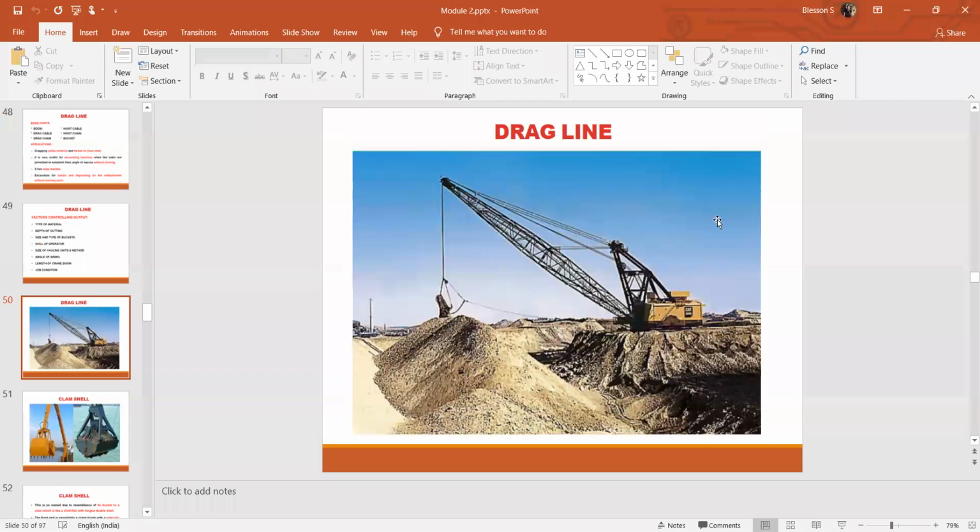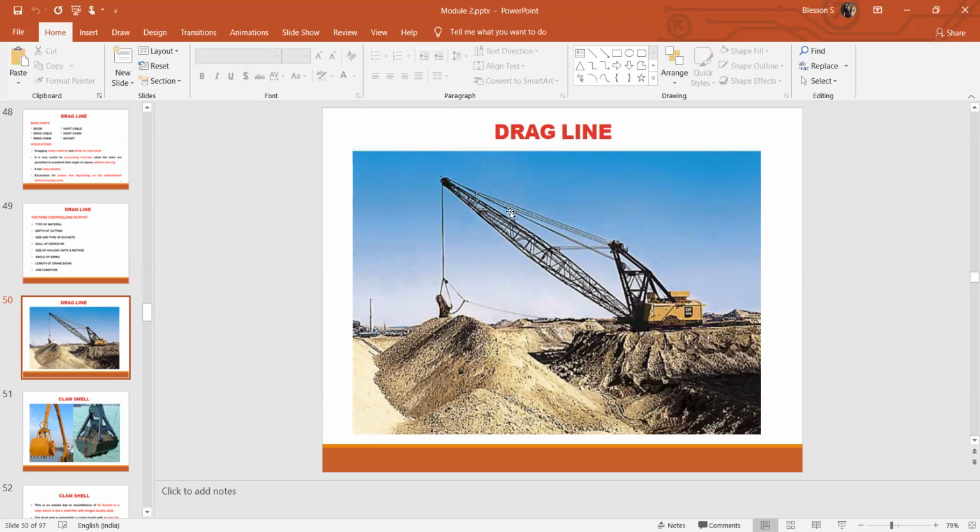Then advantages and disadvantages, you can name similar advantages and disadvantages. There are a few extra advantages which we can tell about the dragline. That is, it can be used for excavating a long range distance. See, the operator is sitting in this area, and excavation can be carried out in this larger area, at a longer distance. So this is one of the extra advantages of the dragline. Other than that, advantages and disadvantages are most commonly the same for the backhoe and the power shovel as well as the dragline.